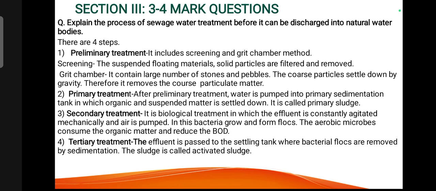After preliminary treatment, it goes to primary treatment. Here water is pumped into a primary sedimentation tank in which organic and suspended matter is settled down. This is called primary sludge. The secondary treatment, biological treatment, in which effluent is constantly mixed mechanically and air is pumped. The bacteria grow and form flocs, and this decreases the BOD. Tertiary treatment: effluent is passed to the settling tank where bacterial flocs are removed by sedimentation, and the sludge is called activated sludge.